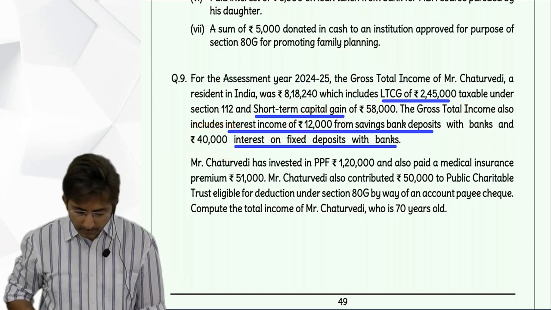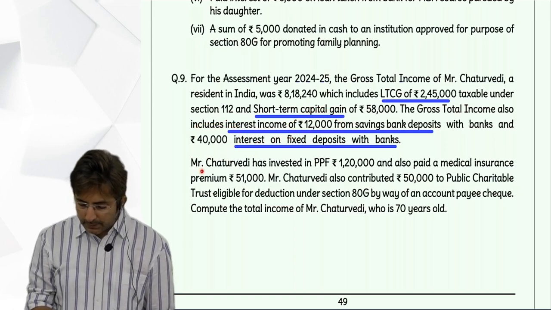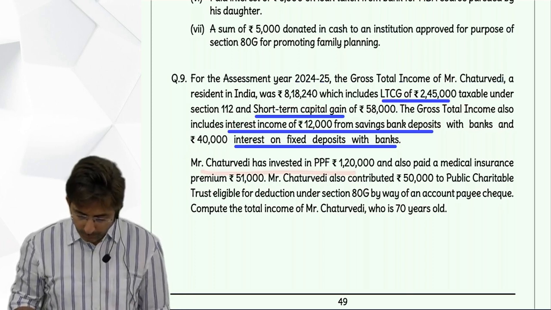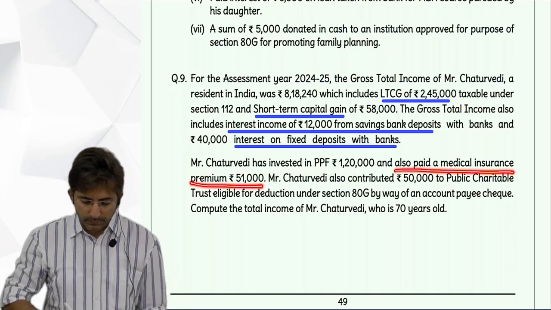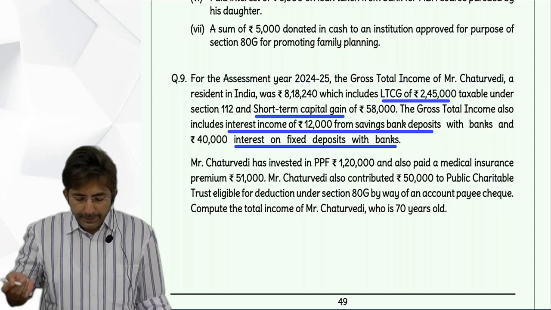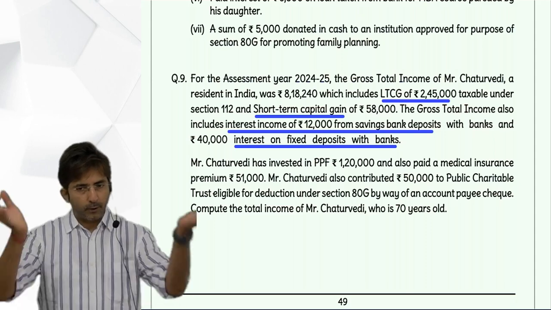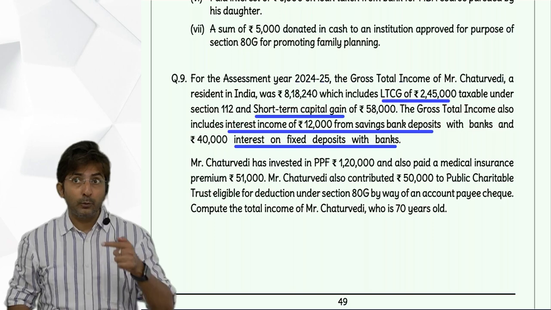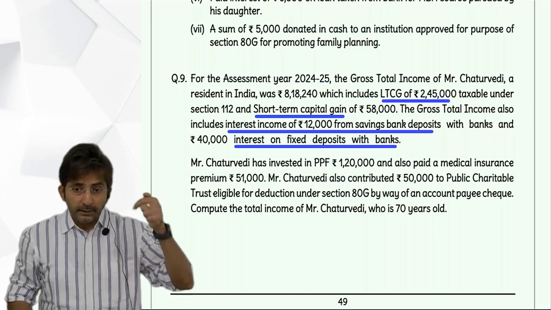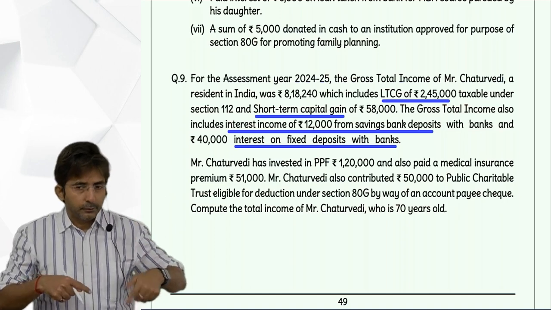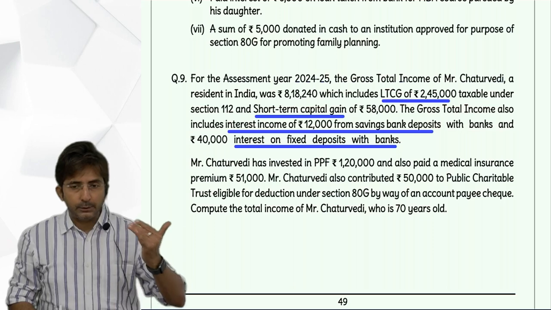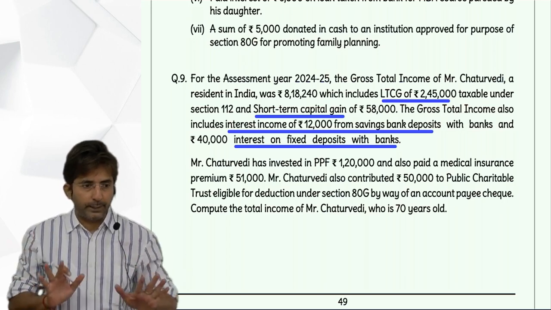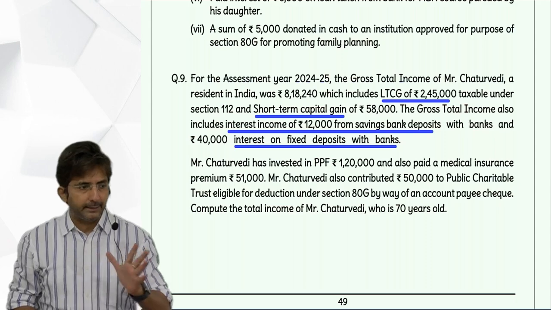Okay. Then Mr. Chaturvedi has invested in PPF 1,20,000. So investment in PPF comes under 80C, and he also paid medical insurance premium of 51,000. This will come in 80D. But whose mediclaim is this? Nothing is given, means for himself. So it will come in own, spouse and dependent children. Okay. And there you take additional deduction of 25,000 if senior, and here he is senior. So you will take additional deduction of 25,000, and balance you can take in basic. But balance is 26,000, but you have to take 25,000 only. So 50,000 will be 80D.